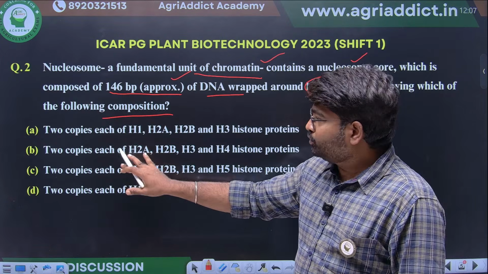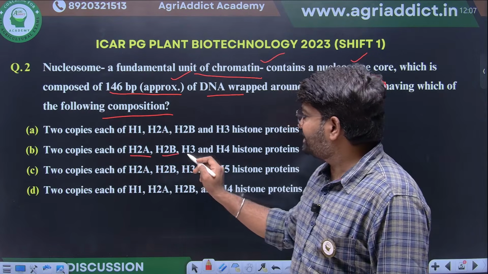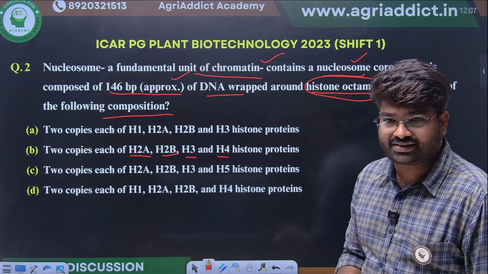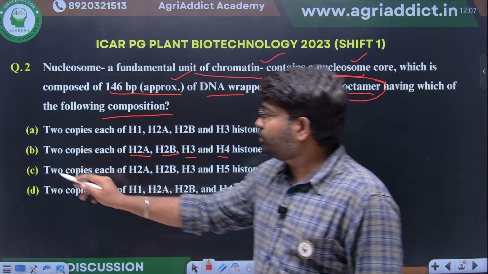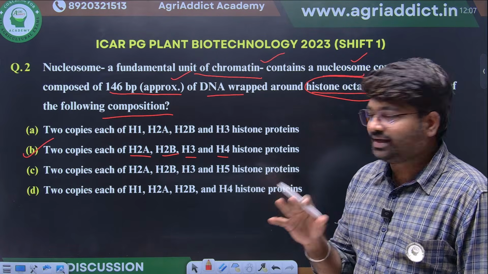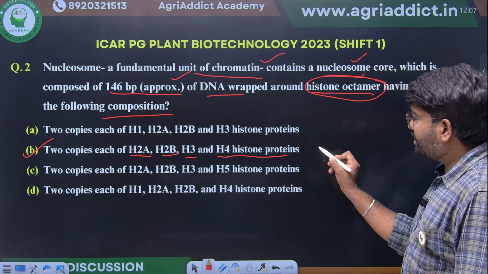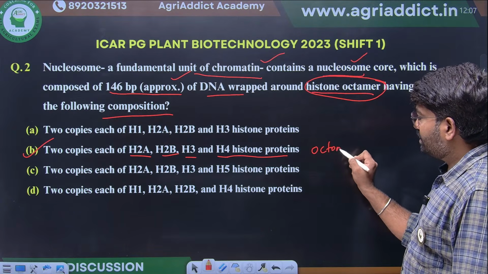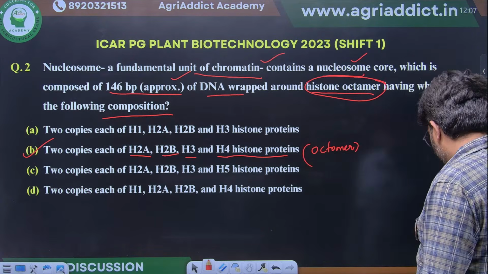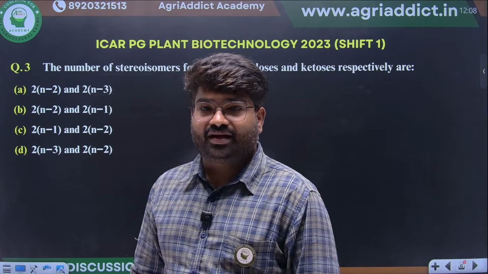It will have 2 copies each of H2A, H2B, H3 and H4 histones. Yes, correct. That's why we say octamer. Clear.